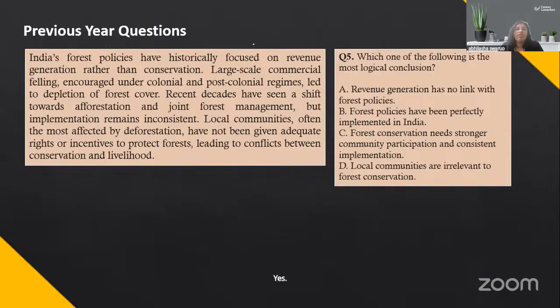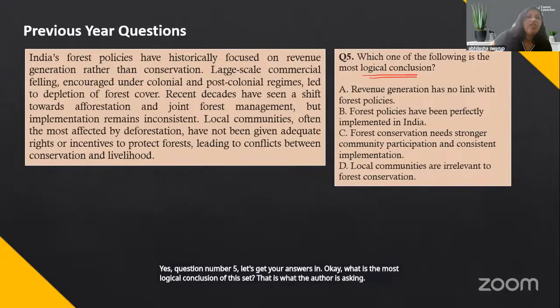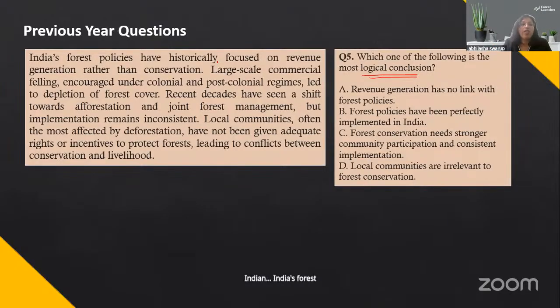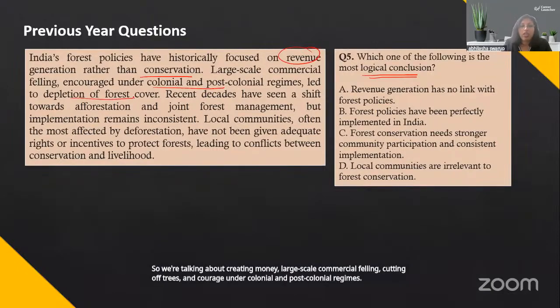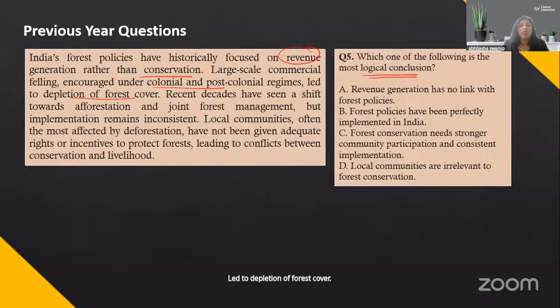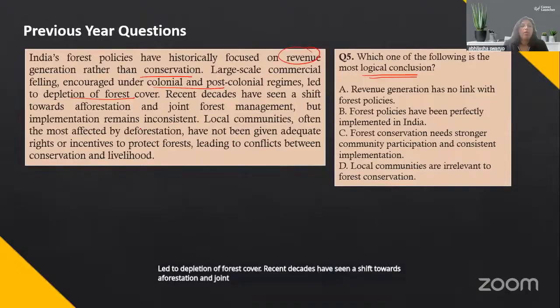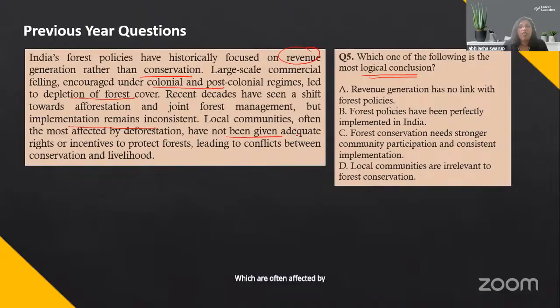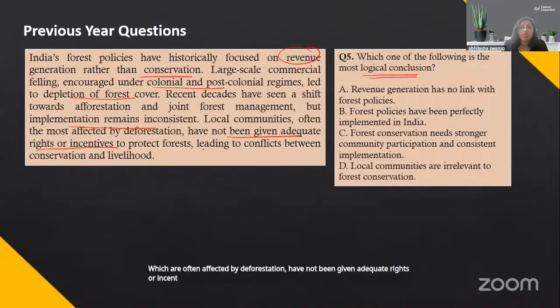Yes, question number 5. Let's get your answers in. What is the most logical conclusion of this set? That is what the author is asking. India's forest policies are historically focused on revenue generation rather than conservation. So we are talking about creating money. Large-scale commercial felling, cutting of trees, encouraged under colonial and post-colonial regimes, led to depletion of forest cover. Recent decades have seen a shift towards afforestation and joint forest management, but implementation remains inconsistent. Local communities, which are often affected by deforestation, have not been given adequate rights or incentives to protect forests, leading to conflicts between conservation and livelihood.